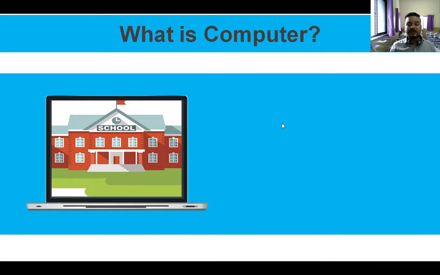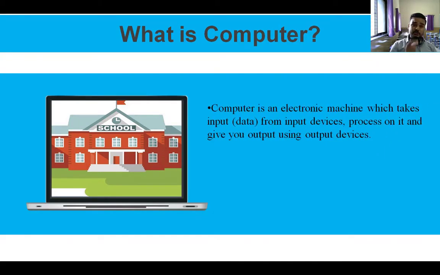As always, I ask, what is the computer? So computer is an electronic machine. Why is it an electronic machine? Because it runs on electricity. It takes input from input devices. So input devices give it input, that is data or facts, and it processes and gives you output using output devices.